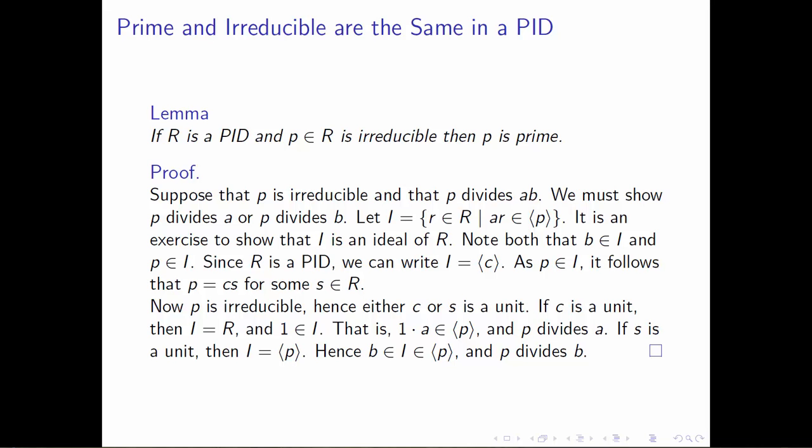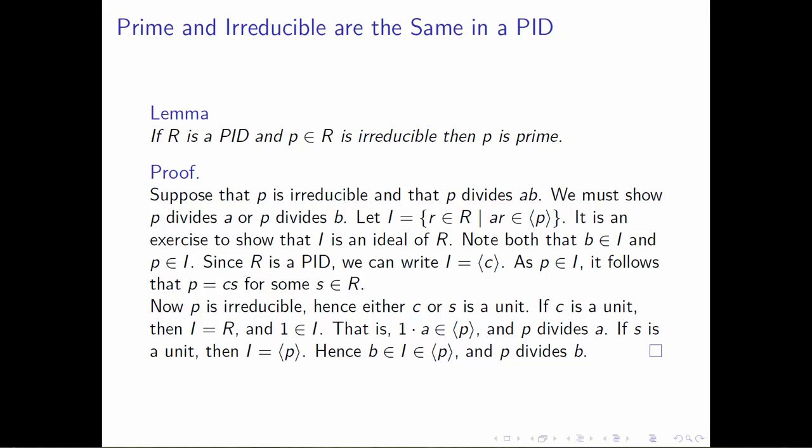So to prove this, let's suppose that P is an irreducible element of a PID R, and let's show that this is prime. So we want to assume that P divides the product of two elements A and B, and what we want to prove is that either P divides A or P divides B. Part of the reason I'm including the proof of this lemma in our slides is that my proof does differ from the proof that's in your book, and I'm a little biased, but I like this proof a little better, so let's go through it.